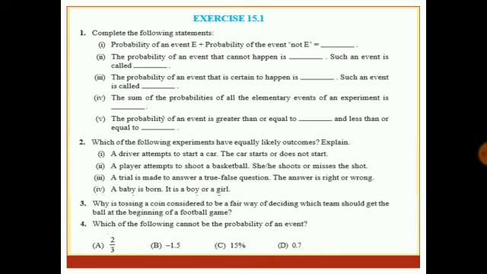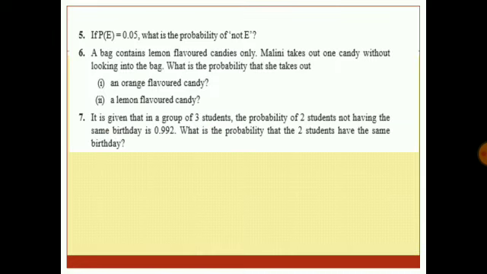Third question, why is tossing a coin considered to be a fair way of deciding which team should get the ball at the beginning of the football game? Because they are the two equally likely events. So taking a decision using that is a simple thing. Again, the fourth question can be done.